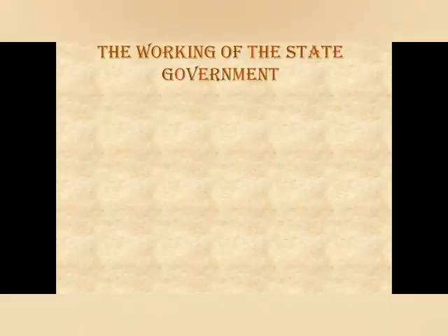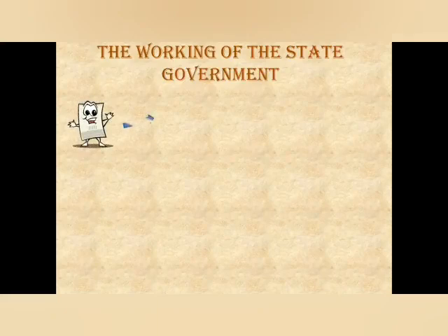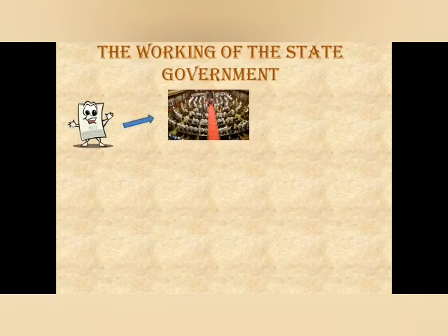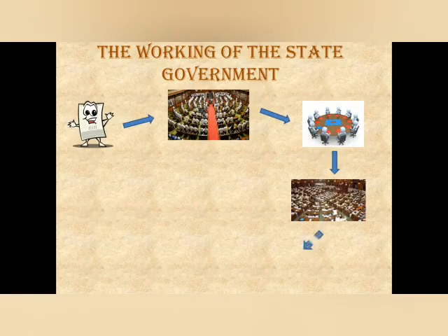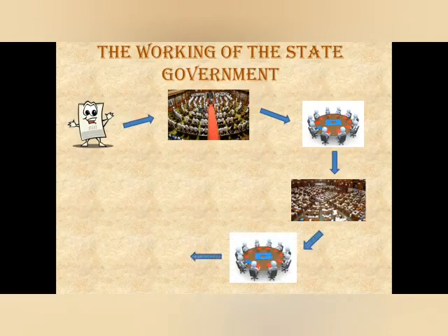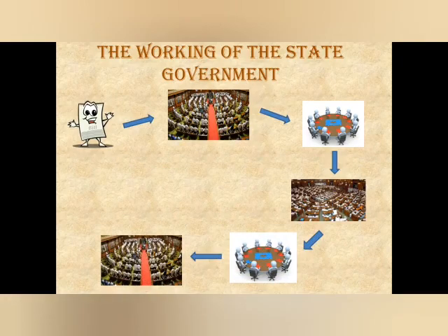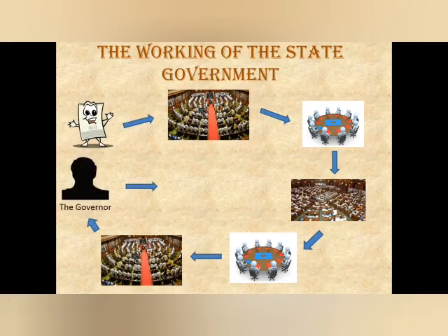The working of the state government. A proposal or idea is called the bill. The bill is introduced in the Legislative Assembly. The bill is debated and discussed here and is then introduced in the Legislative Council where it goes through the same procedure. Within 14 days, the bill is sent back to the Legislative Assembly. The bill is then passed to the governor. The bill approved by the governor becomes the law. The vetoed bill is rejected.